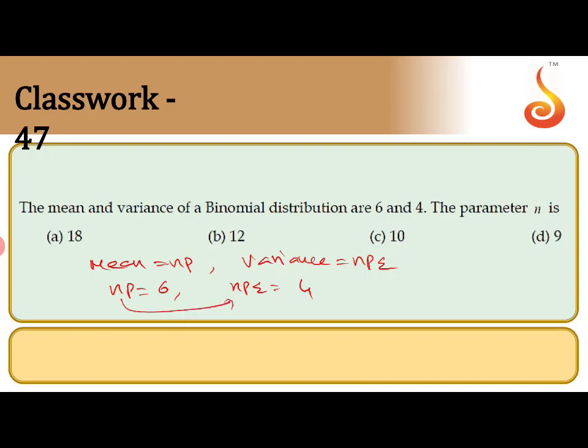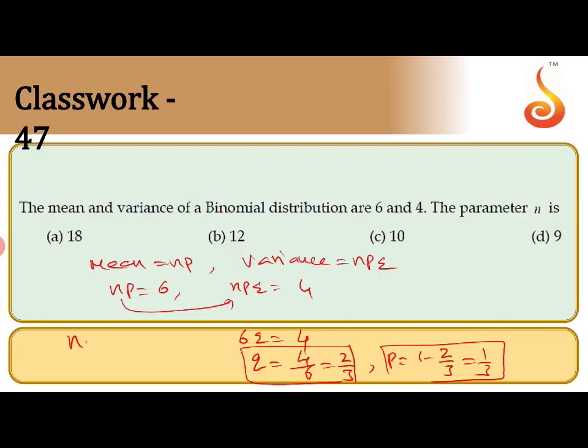So substitute np here. That means 6q equals 4. q equals 4 by 6, which means 2 by 3. If q is 2 by 3, p is 1 minus 2 by 3, which gives 1 by 3. So q is 2 by 3 and p is 1 by 3.